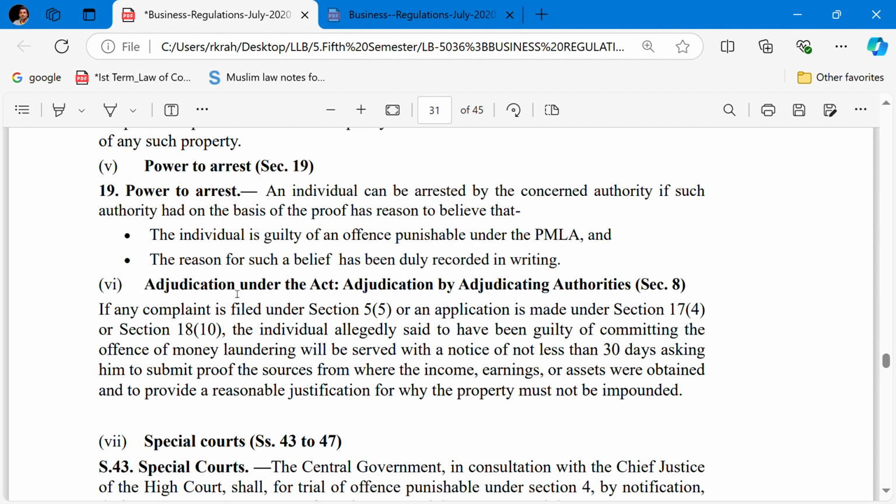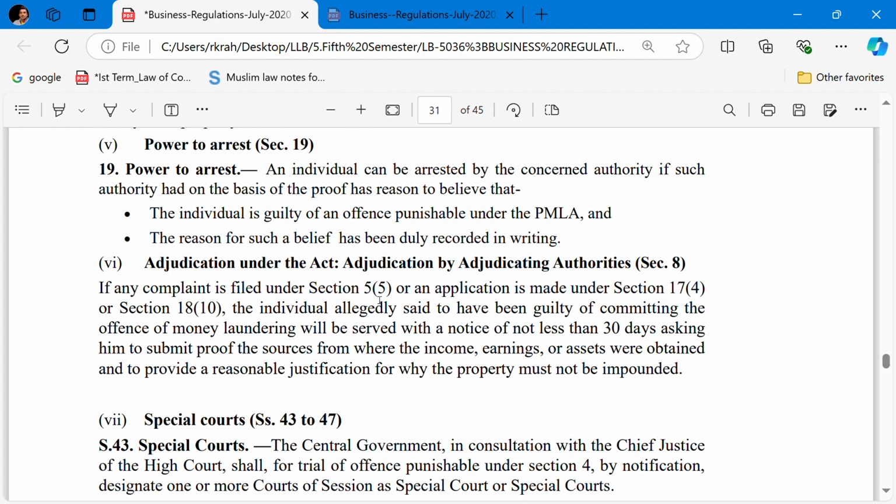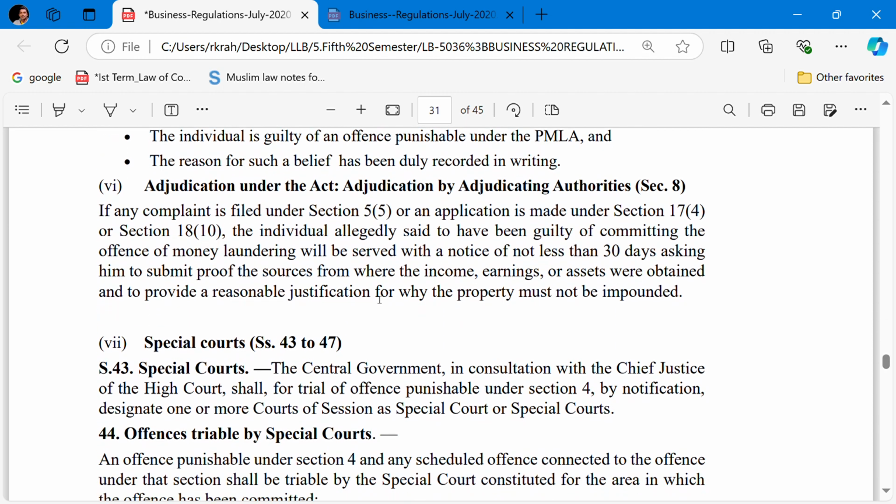Section 8 talks about adjudication under the Act by the adjudicating authority. If any complaint is filed under Section 5, Clause 5, Subsection 5, or an application is made under Section 17, Clause 4, or Section 18, Clause 10, the individual allegedly guilty of committing the offence of money laundering will be served with a notice of not less than 30 days asking him to submit proof of the source from where the income, earnings and shares were obtained, and to provide reasonable justification for why the property must not be impounded.